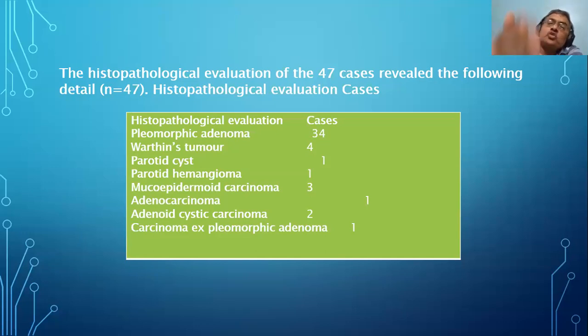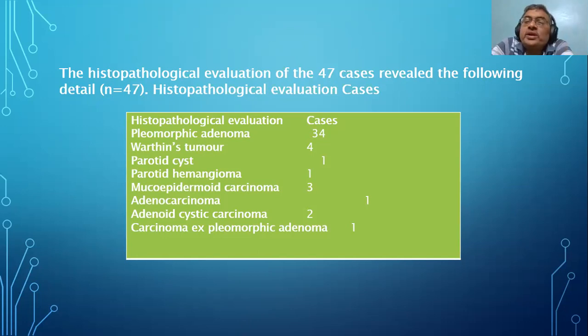Suppose we do our own cases, we will also find the same thing. Why is it so? That is how you read the journal and conclude. Maybe that is what we call bias. What is bias? Some points we are missing. No, we don't miss anything, we have done this, this is the histopathology report. But why bias? What is bias?